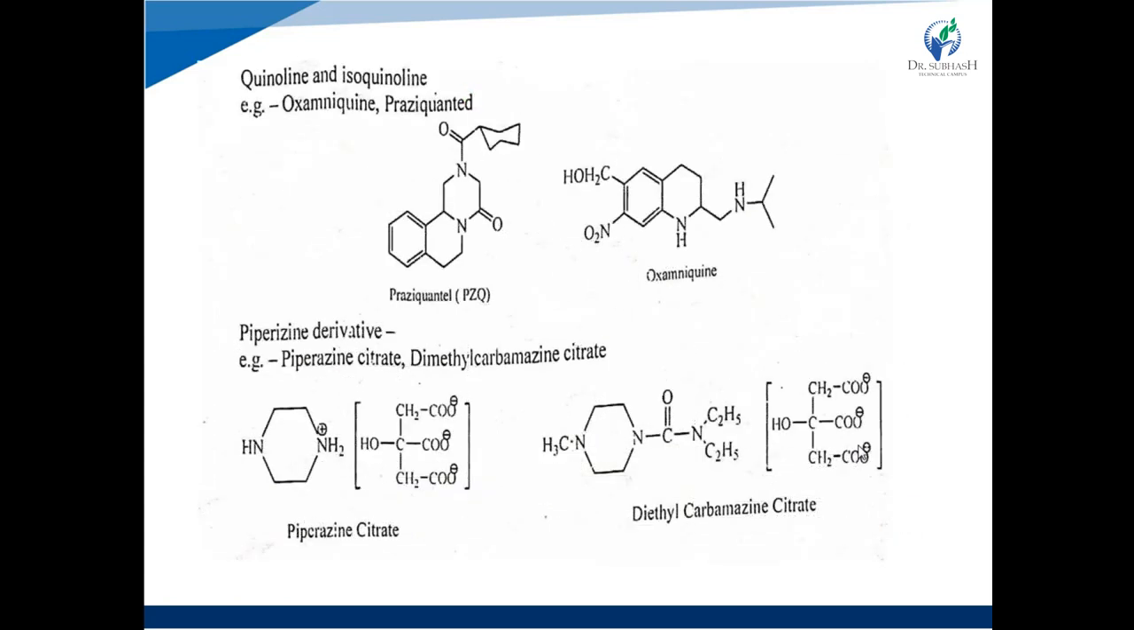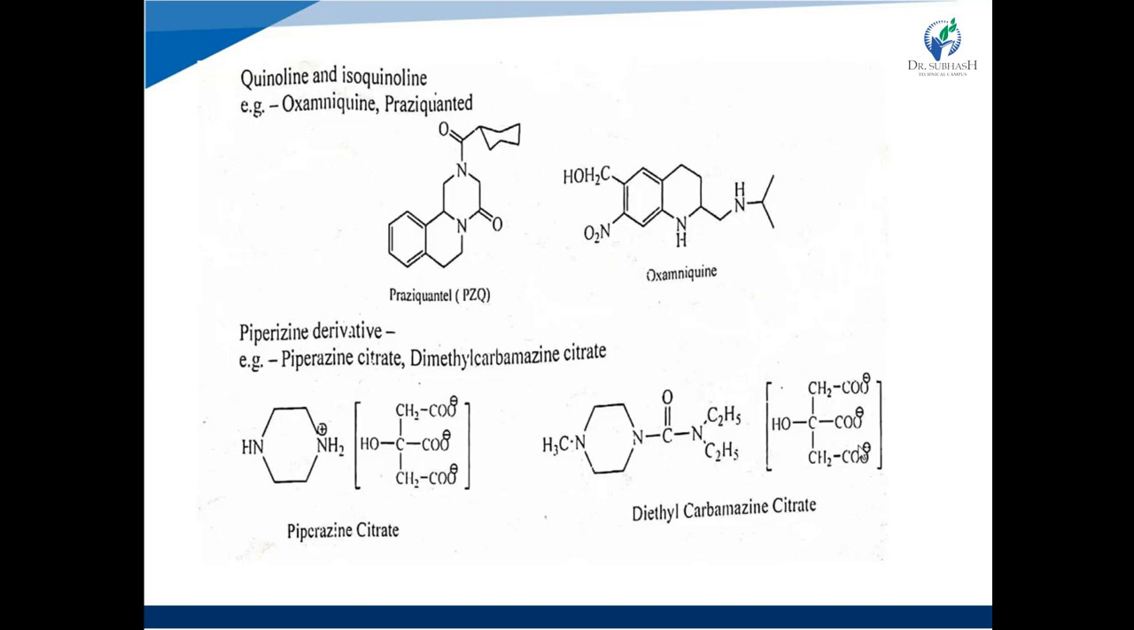Now, quinoline and isoquinoline derivatives. First structure is praziquantel. Praziquantel is a derivative of isoquinoline. See in the structure there is an isoquinoline ring, right? And this isoquinoline ring is fused with the piperazine ring, right? Next one is oxamniquine. Oxamniquine is a quinoline derivative. Here, see in the structure, the quinoline ring is present. Tetrahydroquinoline ring is present, right?